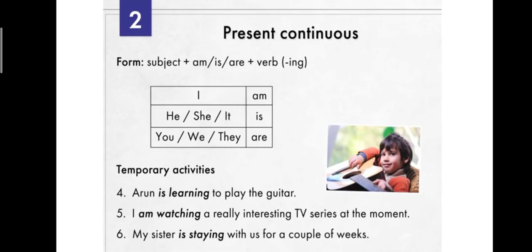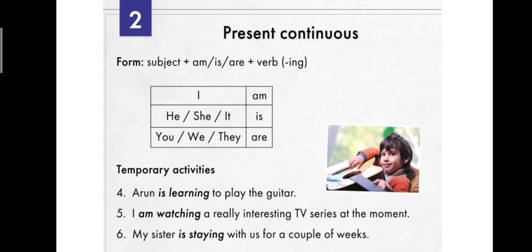Present continuous tense. What is the present continuous tense? We are learning again about temporary actions that we do right now. The same sentence, but as a temporary action. Arun is learning to play the guitar. Arun is at present learning. Arun is the naming word, is is the be verb. Learn is turning into learning. So he is at present continuing to learn it.